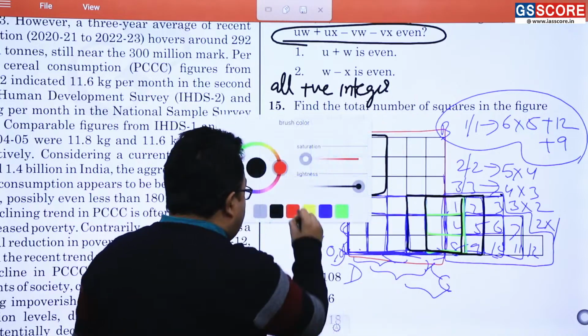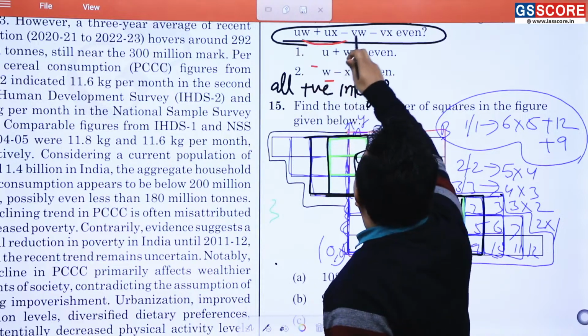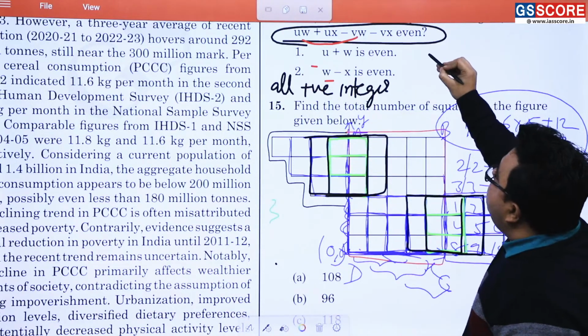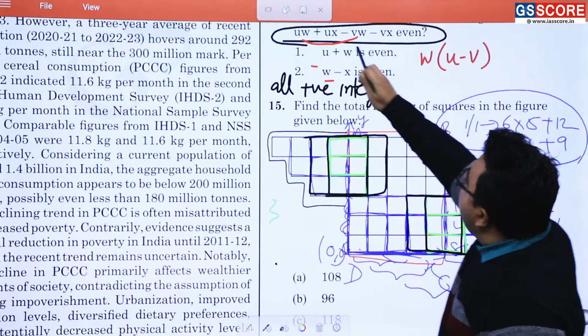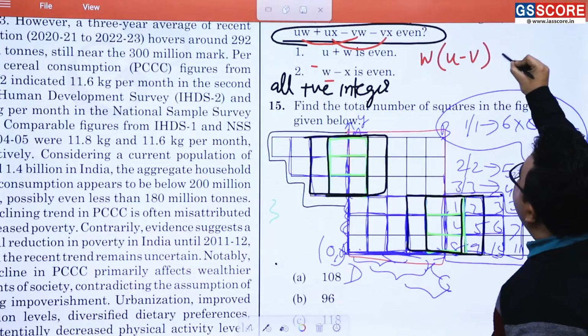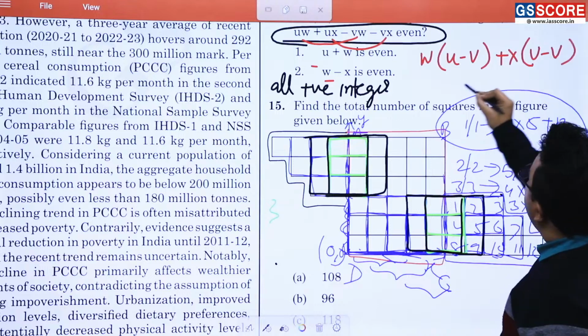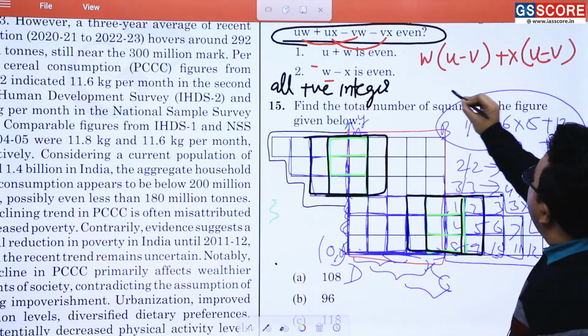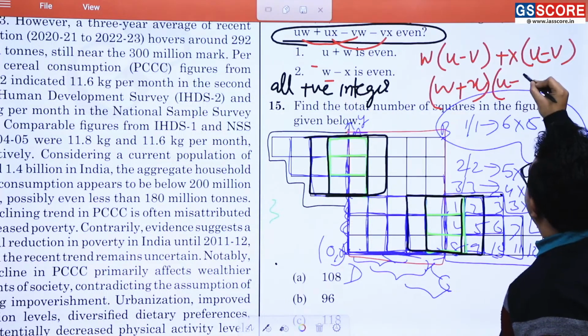Now let's check it out. If you are going to do it, just put this and this into one. What is that? W, then U minus V is there. Am I correct? And when you do here, of course X is common. So plus X is common, then it is coming as U minus V. Am I correct or not? U minus V. So W plus X into U minus V is there.